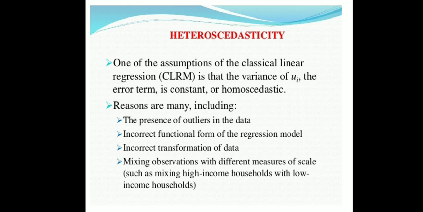But the variance of the observations on y will not remain constant as income changes. So the assumption of homoscedasticity implies that the pattern of food will remain the same irrespective of the income of the person. This may not generally be a correct assumption in the real situation. Rather, the consumption pattern changes, and hence the variance of y, and hence the variance of the disturbance, will not be the same or constant.